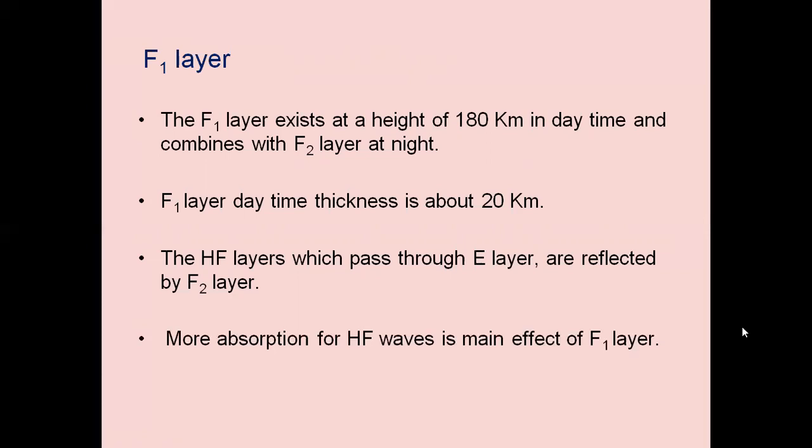The F1 layer exists at a height of 180 kilometers in daytime and combines with the F2 layer during night time. Its daytime thickness is about 20 kilometers. Although some HF waves are reflected from it, most pass through it to be reflected from the F2 layer. Thus, the main effect of the F1 layer is to provide more absorption for HF waves.